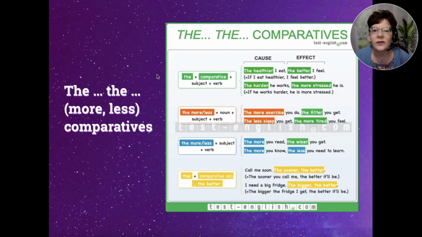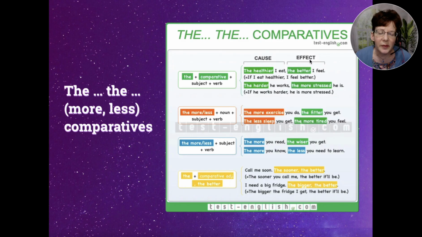Okay, so we'll look at this chart and I'll explain briefly here. So we've got the plus a comparative and a subject and verb. That's the structure. Okay, here's an example with an adjective. The healthier I eat, the better I feel.